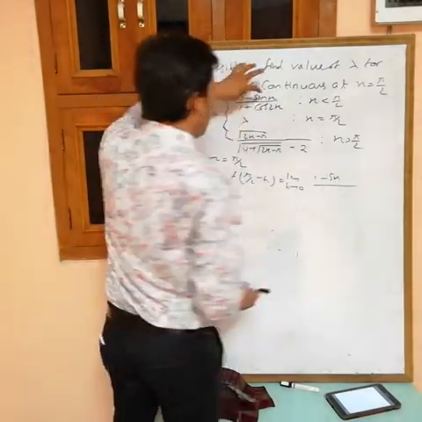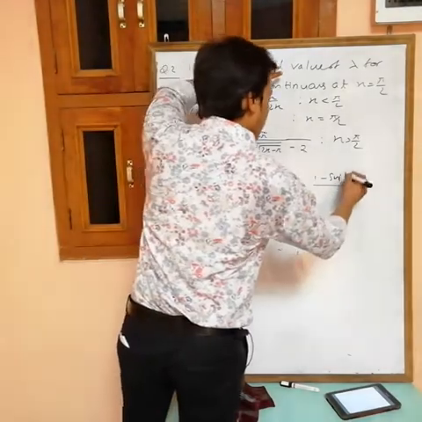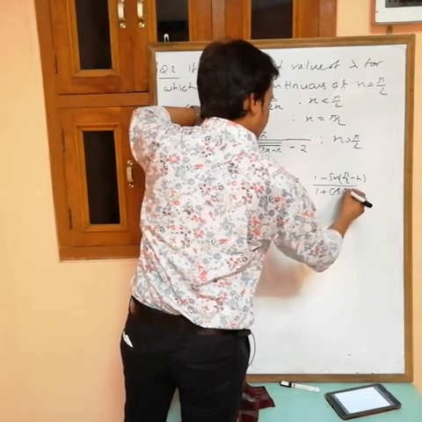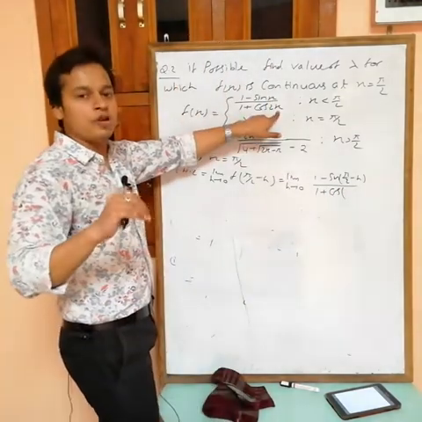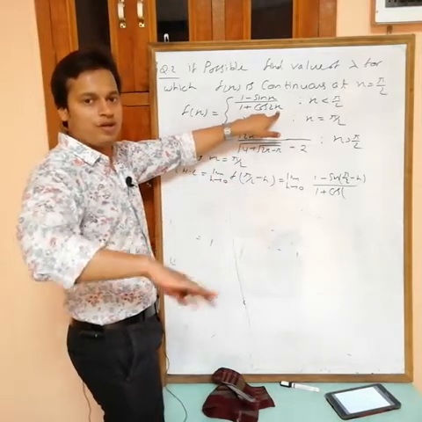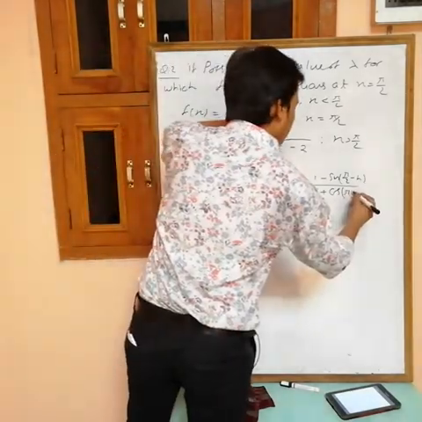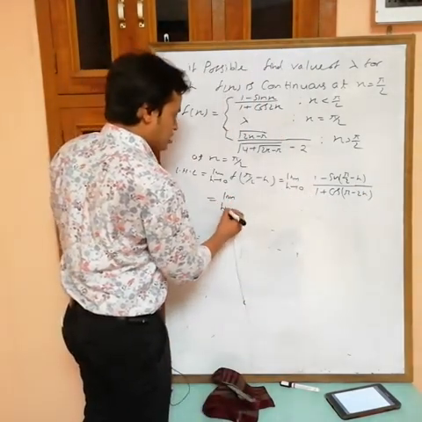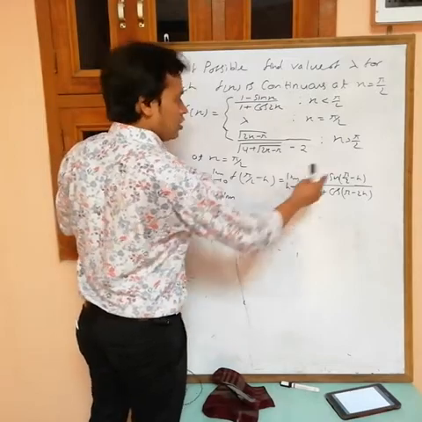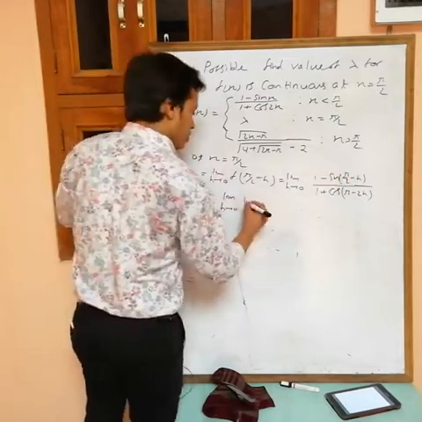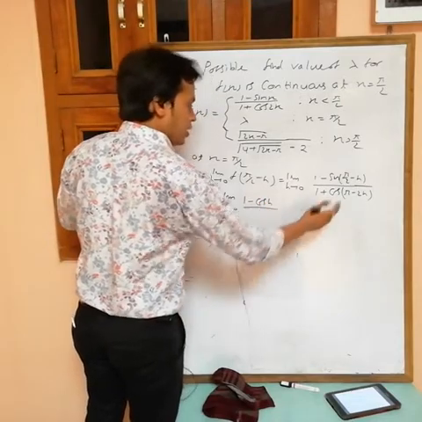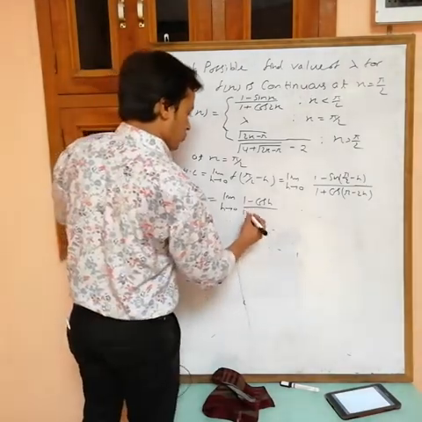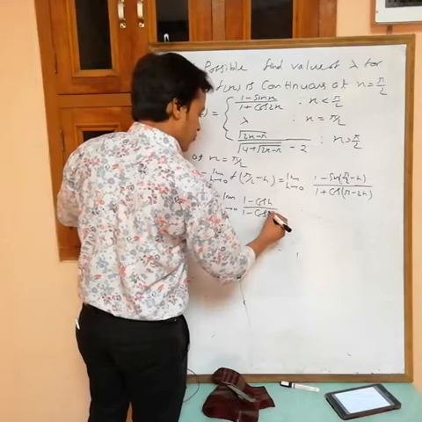We get 1 minus sin(pi by 2 minus h) by 1 plus cos of 2 times (pi by 2 minus h), which is cos(pi minus 2h). Simplifying, limit h tending to 0: sin(pi by 2 minus theta) is cos theta, so 1 minus cos h, and cos(pi minus theta) is minus cos theta, so 1 minus cos 2h. Now I want the value of this limit.